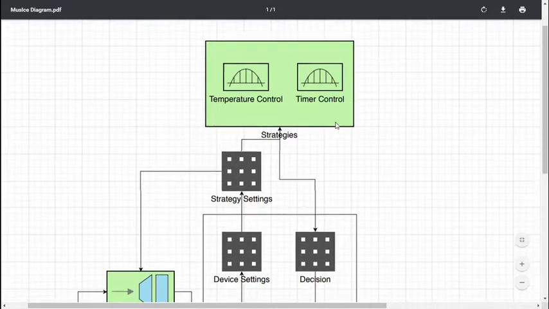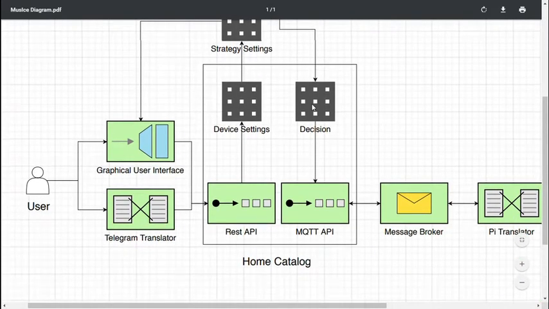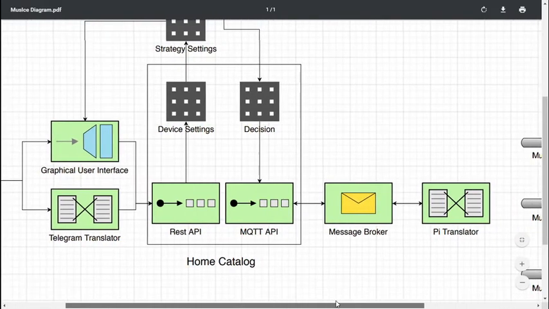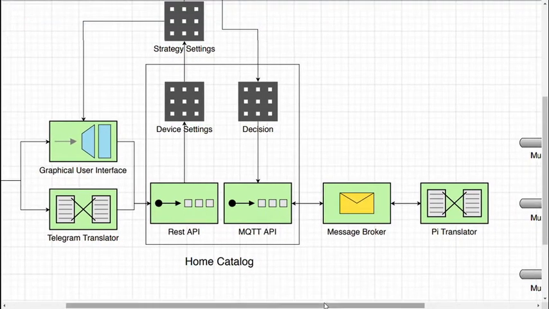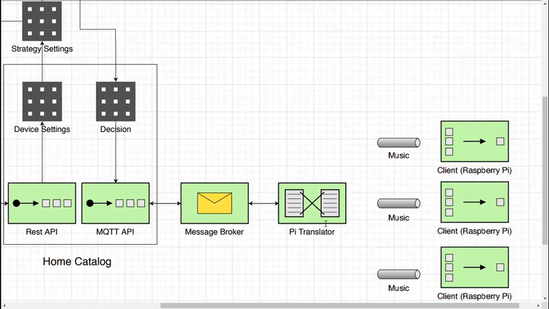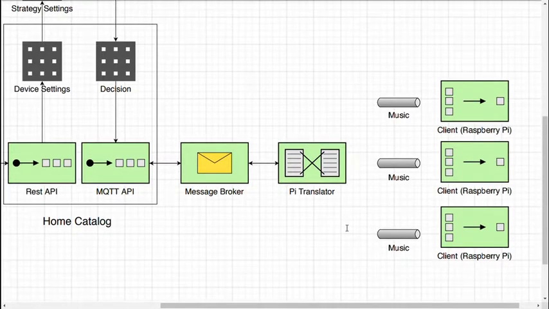Aggregating the response from the strategies, a single Boolean is taken as a result, true or false, for every device. This is sent to the message broker and then to the PyTranslator, which acts as a simple client in the MQTT service, but actually provides transparent translation from MQTT to music.